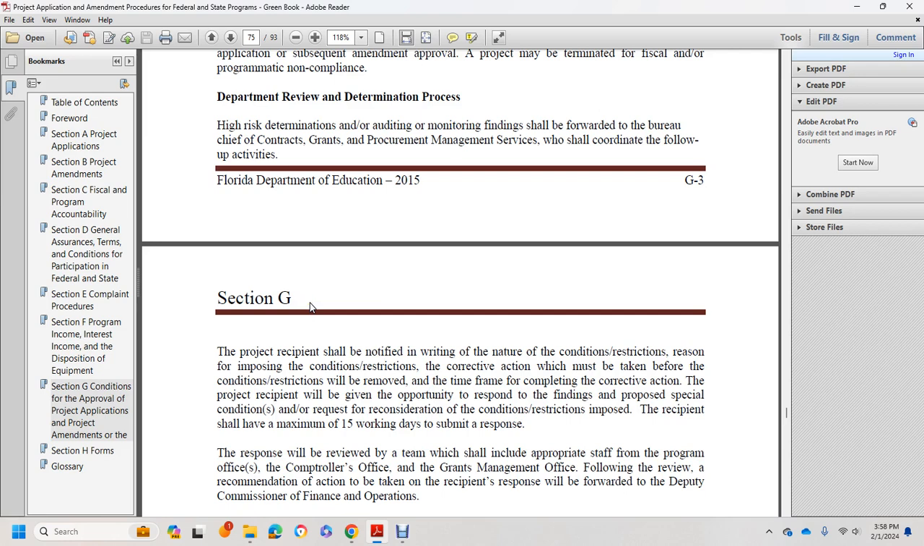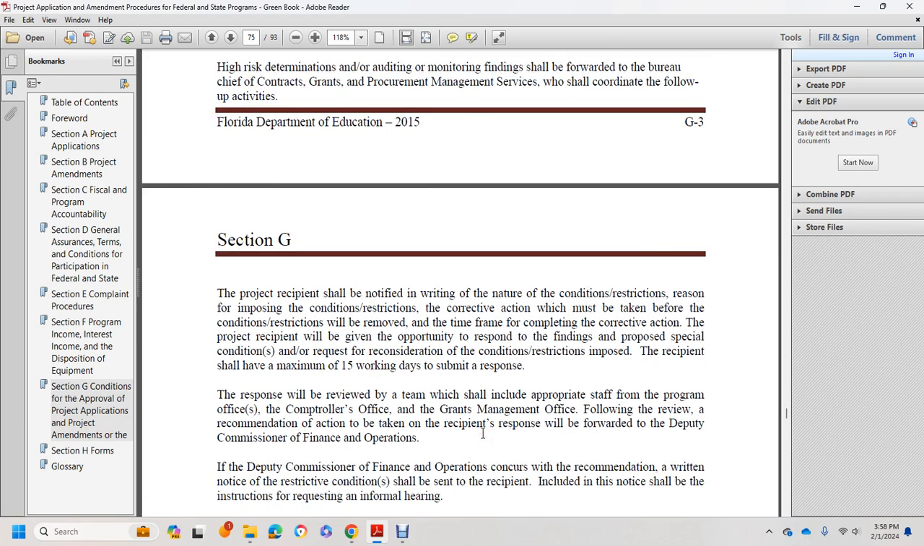The time frame for completing the corrective action is provided. The project recipient is given the opportunity to respond to the finding with a proposed special condition and a request for reconsideration of the restrictions imposed. The recipient shall have a maximum of 15 working days to submit a response. The response will be reviewed by the team, which includes the appropriate program staff, the Office of the Comptroller, and the Grant Management Office, to review the recommended action to be taken.